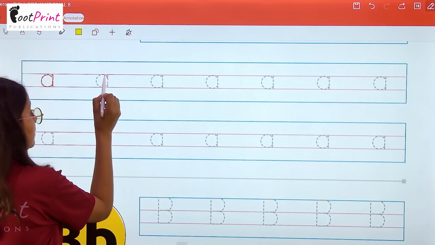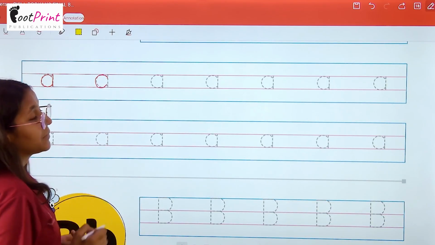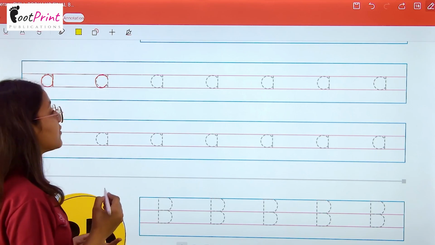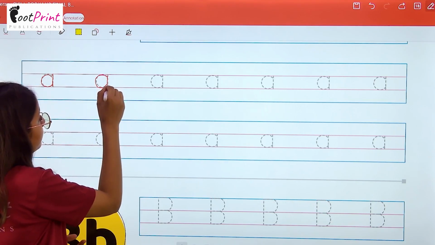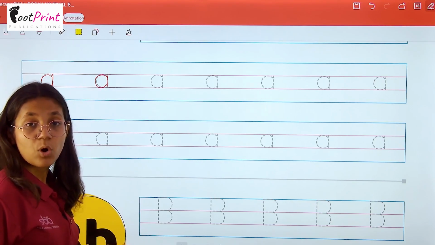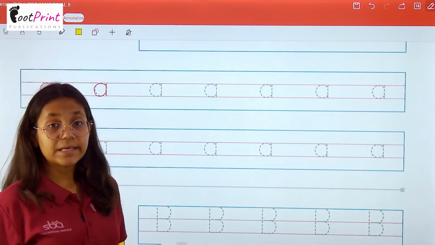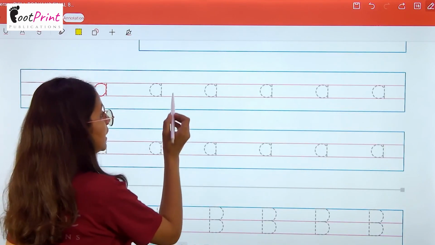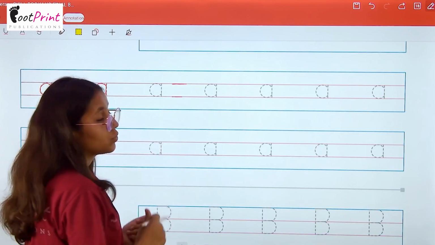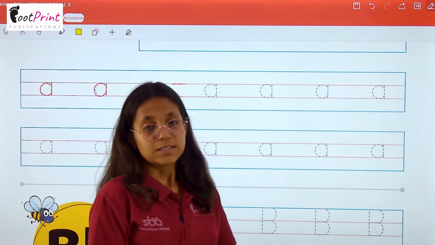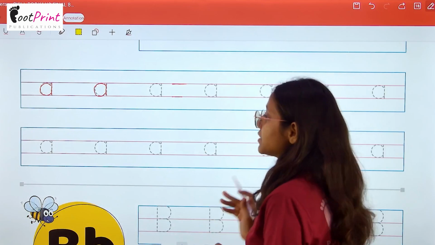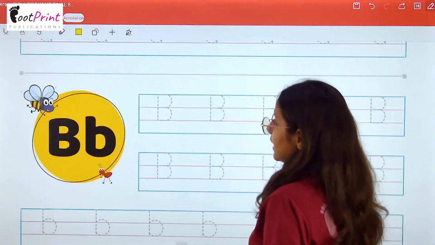See again, I am joining the dots and making firstly a curve. After that, I am making one small standing line. Make sure you make small letter A in these two pink lines only. In a similar manner, you will write the rest of the A.